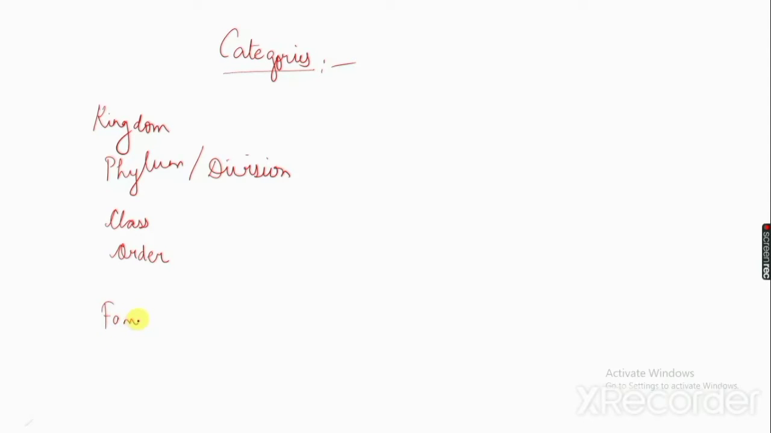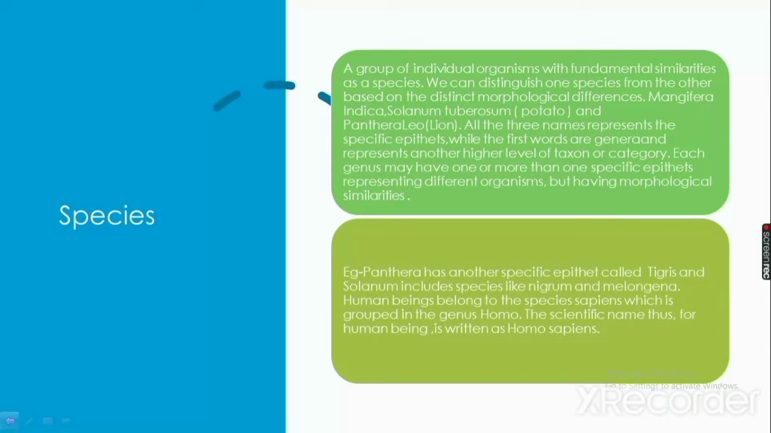Firstly, let's discuss species. A group of individual organisms with fundamental similarities are known as species. We can distinguish one species from the other based on distinct morphological differences, like Mangifera indica, the name for mango, Solanum tuberosum, potato, and Panthera leo, that is lion.